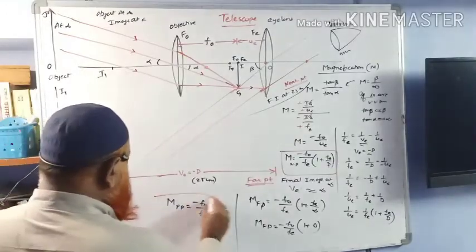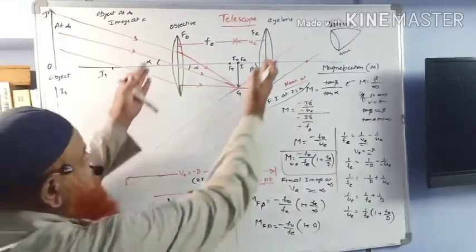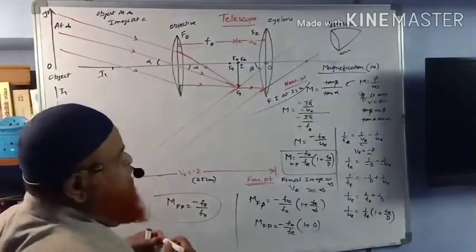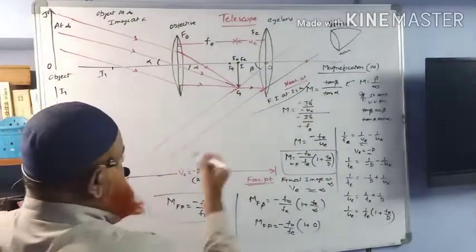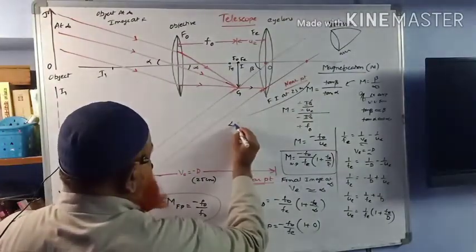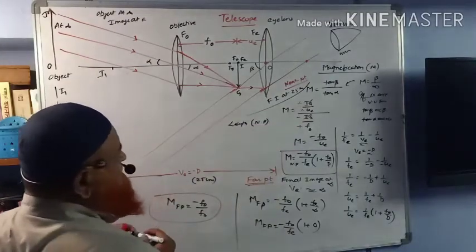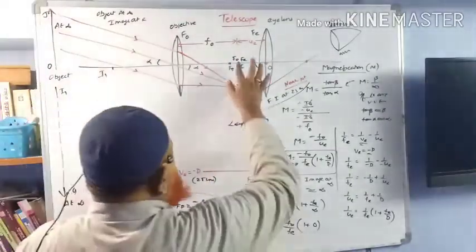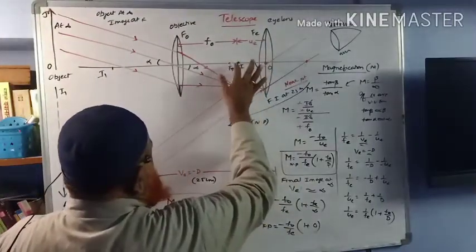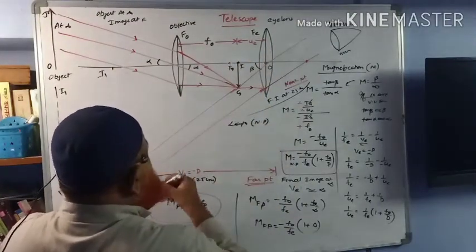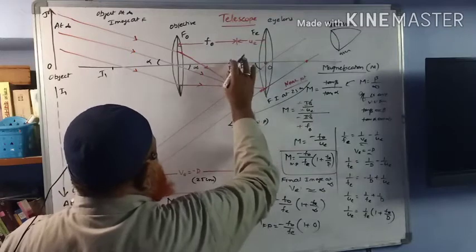But after that, we need to find out the length of the telescope at near point. What was the length here? I told you previously, where is the point fe here?